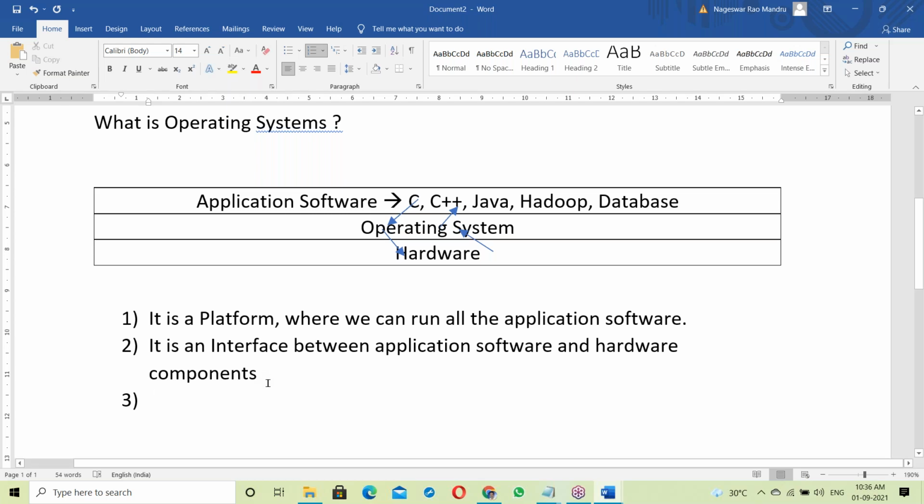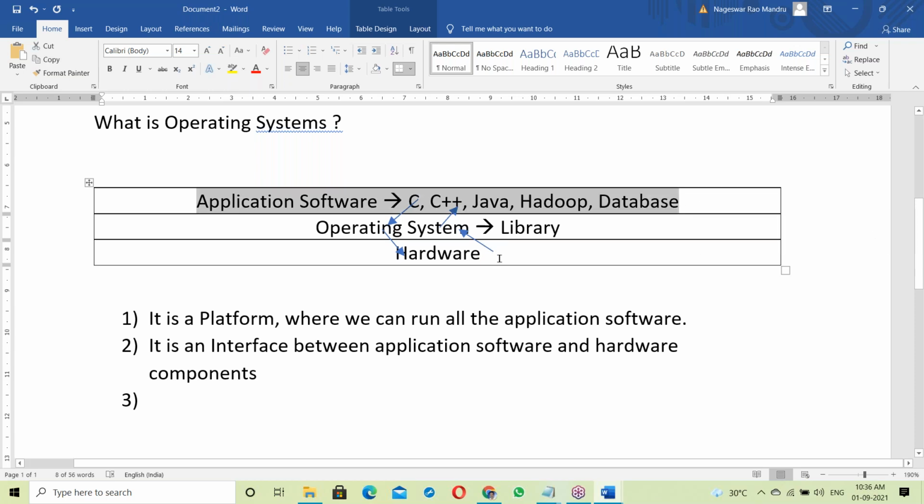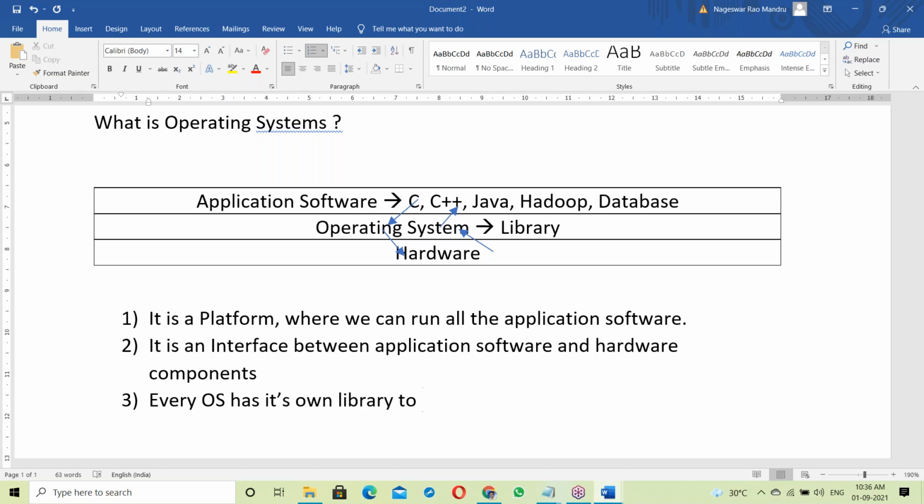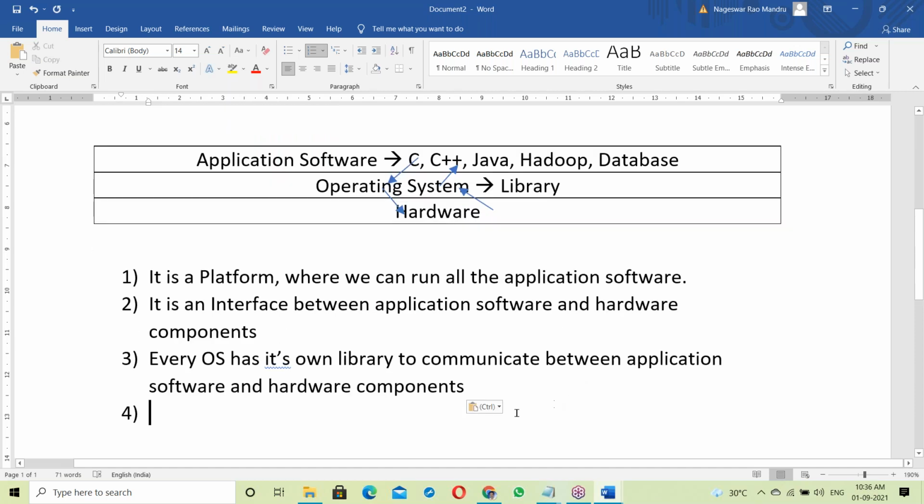Next, one more important point, from the Java perspective. Every OS has its own library to communicate between application software and hardware components. So the OS communicates using libraries.